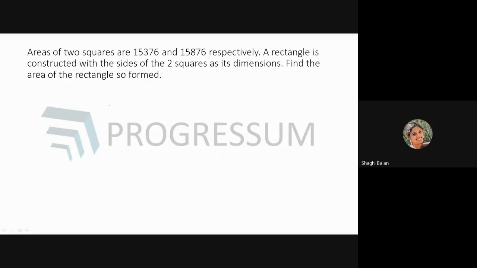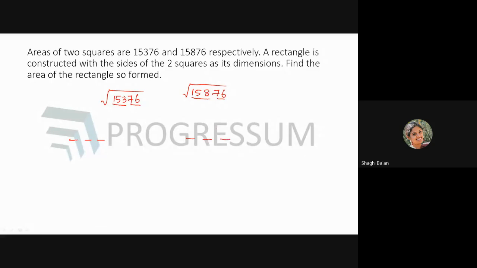So here the first one is 15376 and the other one is 15876. Now we are going to divide this number as a 2-digit and a 3-digit part. Now, for a number to end with 6, when a number is multiplied by another number and it has to end with 6, what are the possibilities? I told you if it is a 5-digit number, the square root will be 3 digits. Here also it will be 3 digits.